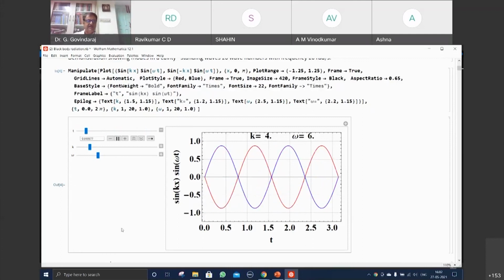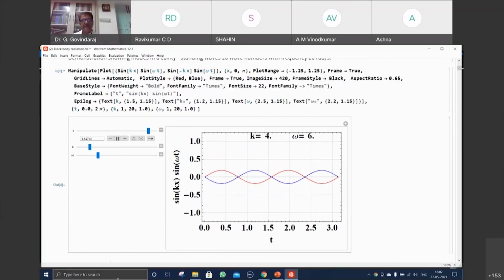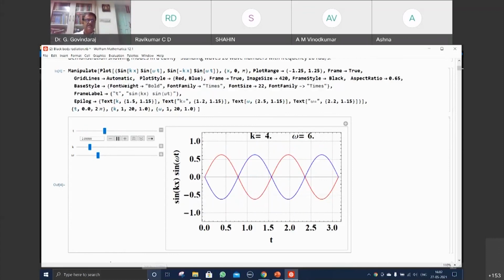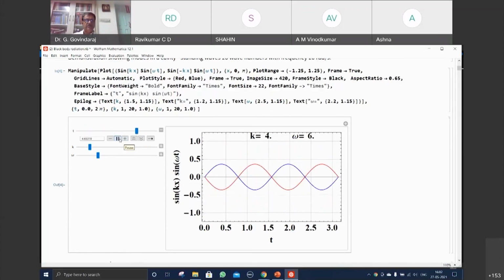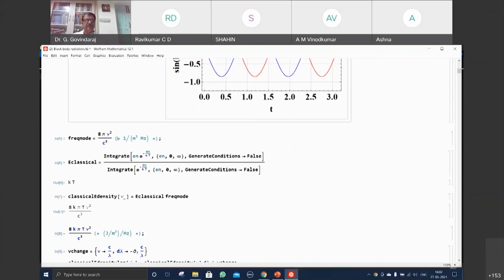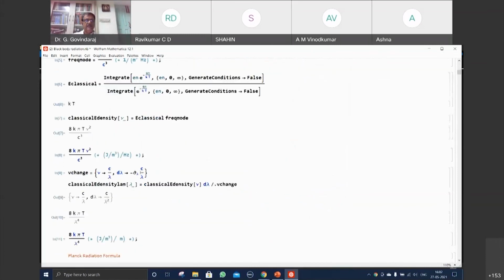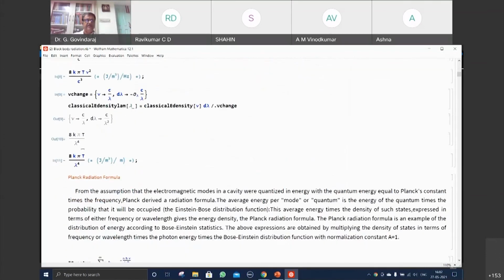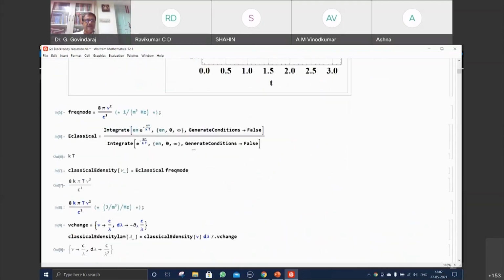You may not understand, but you can visually feel it, because a black body has, within this cavity, the modes. Those modes are established and have been shown to vary in frequency proportional to nu squared, and in terms of wavelength inversely proportional to lambda to the power 4. What is this quantity? This is actually the number of modes per unit volume per unit frequency interval. That is what the unit says here.